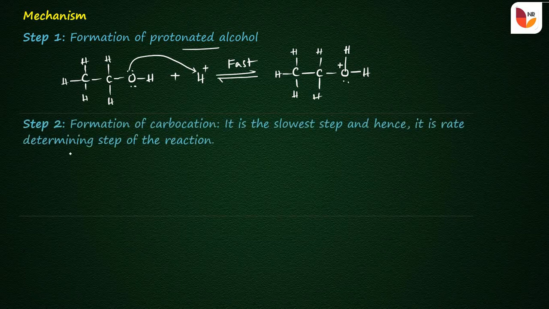The obtained protonated alcohol loses a water molecule and forms a carbocation. That is, the protonated alcohol with the positive charge loses a water molecule.